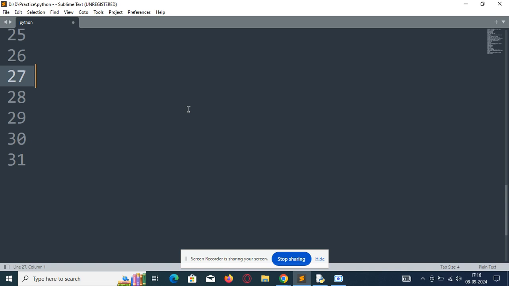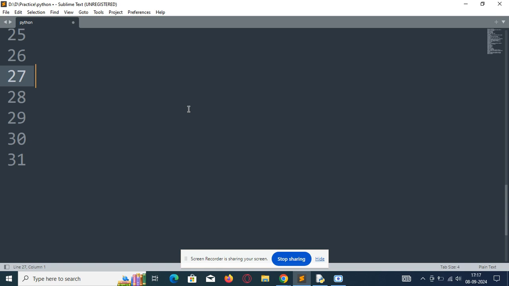Here, the difference is identifiers are the names assigned to different programming constructs like classes, interfaces, methods, variables, etc. Literals are the values that are assigned to identifiers. This is the main difference between literals and identifiers. Identifiers are the names assigned to classes, methods, functions, variables, etc. Literals are the values assigned to the identifiers.